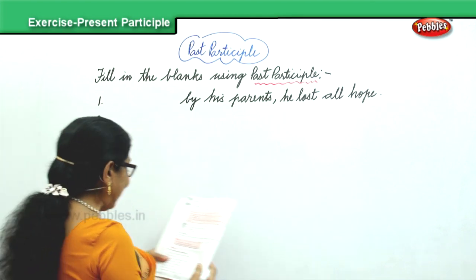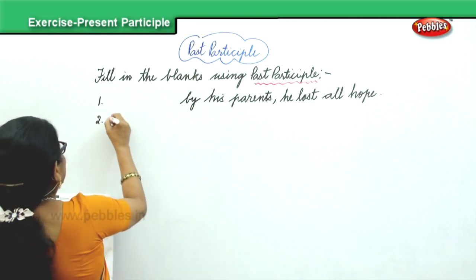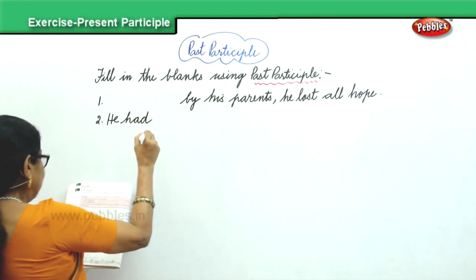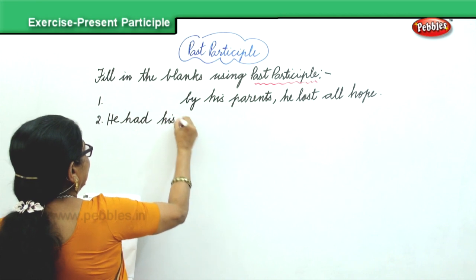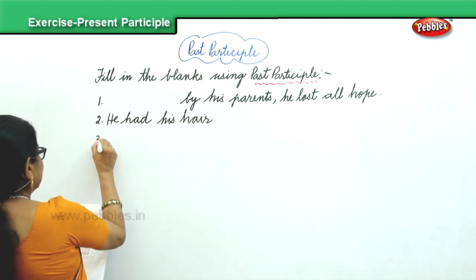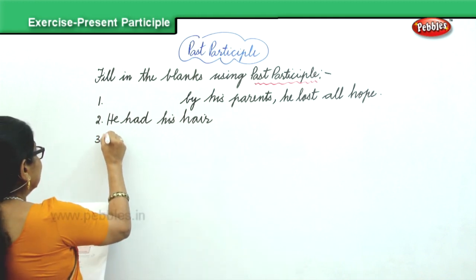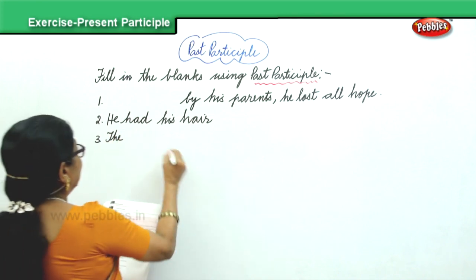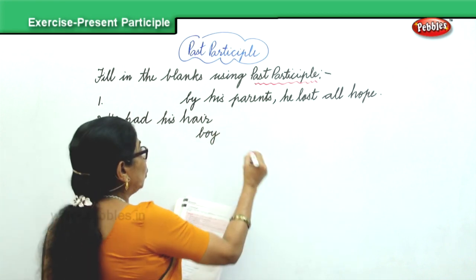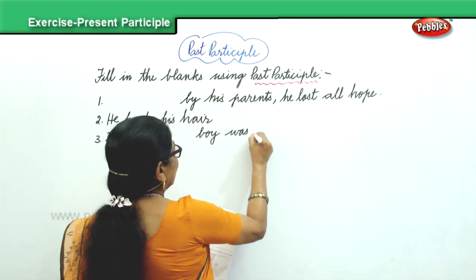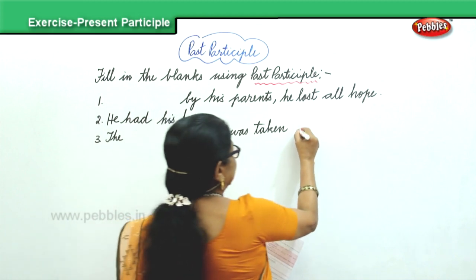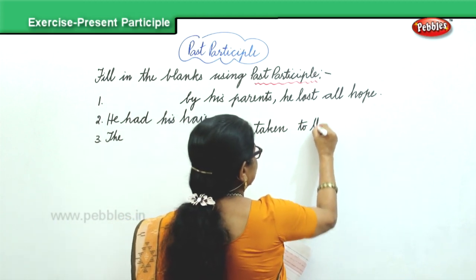He had his hair cut. He had his hair, something happened. Next. The dash boy was taken to the hospital.